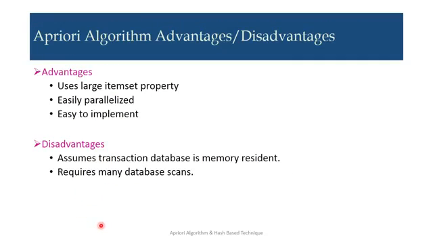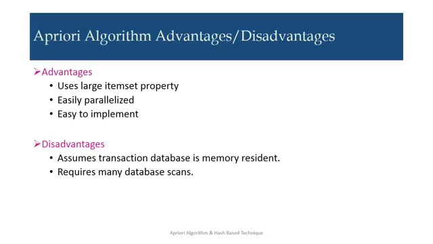Now, Apriori algorithm advantages and disadvantages. Advantages: it uses the large item set property, it is easily parallelized, and it is easy to implement. The concept is very easy to implement. The disadvantage is that it assumes the transaction database is memory resident. So all the transactions and all the candidates we require to keep in the memory.